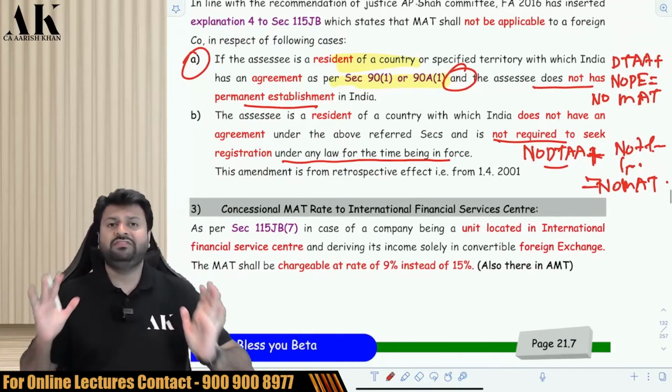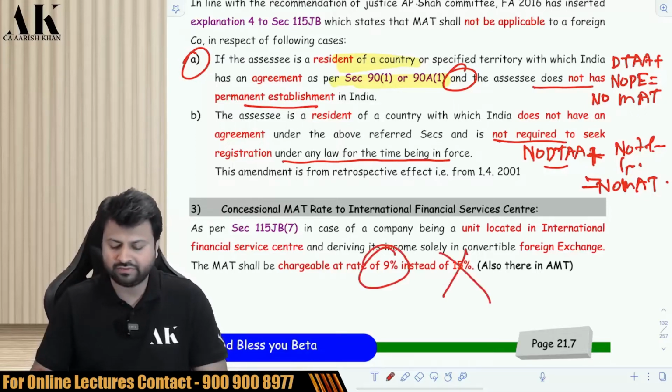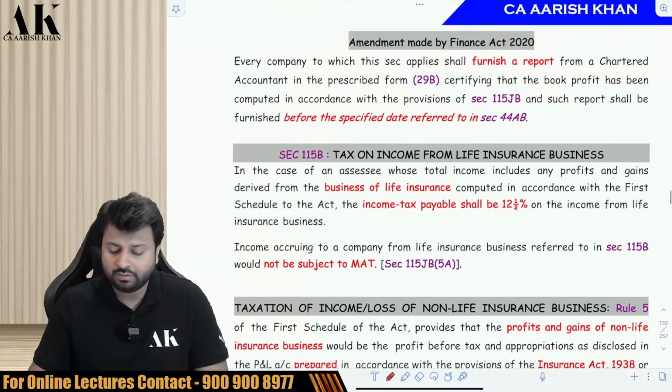Now, if your unit is located in an IFSC, International Financial Service Centre, which is in Gujarat, and if your consideration is payable in foreign currency, then you will be liable for MAT at a concessional rate of 9% instead of 15%. This rate is also there in AMT, and this concept of IFSC is spread out at multiple places under the entire income tax law. Be very careful about it.